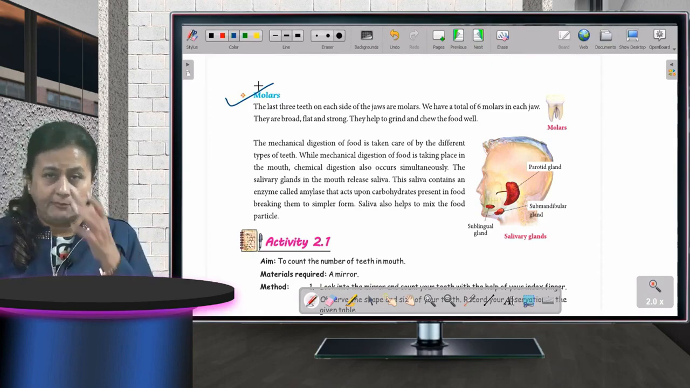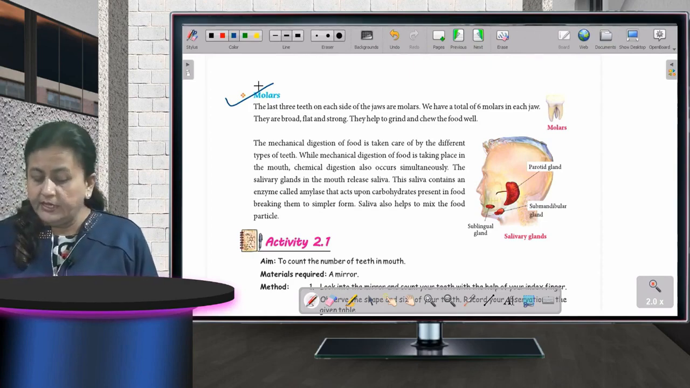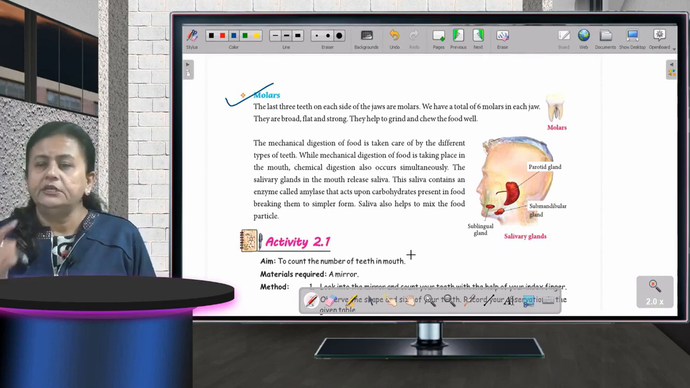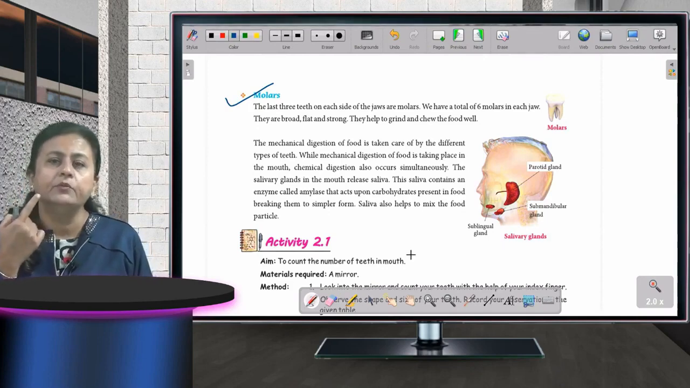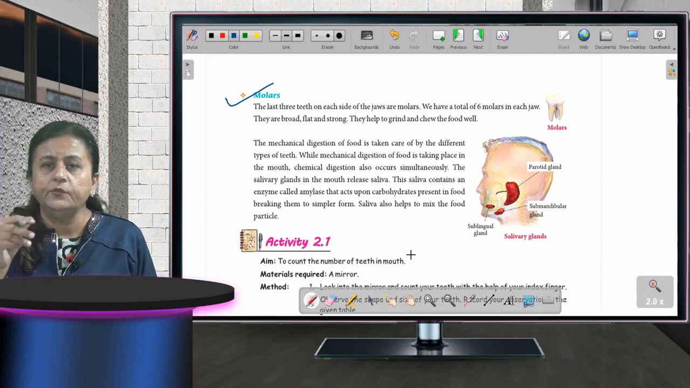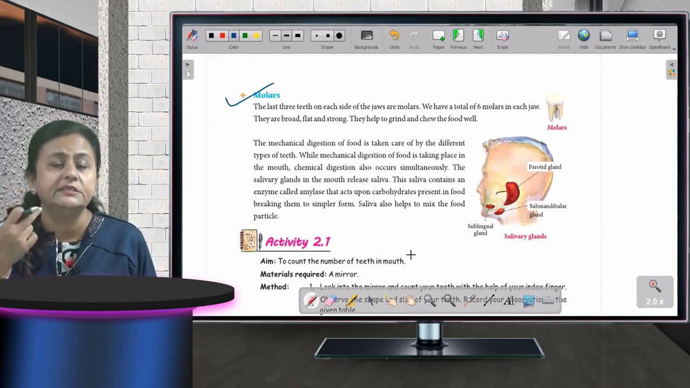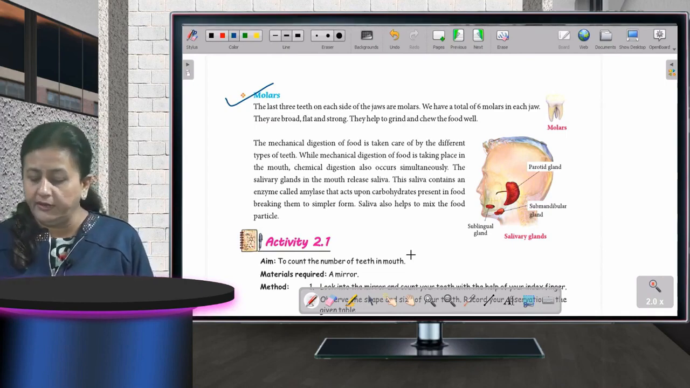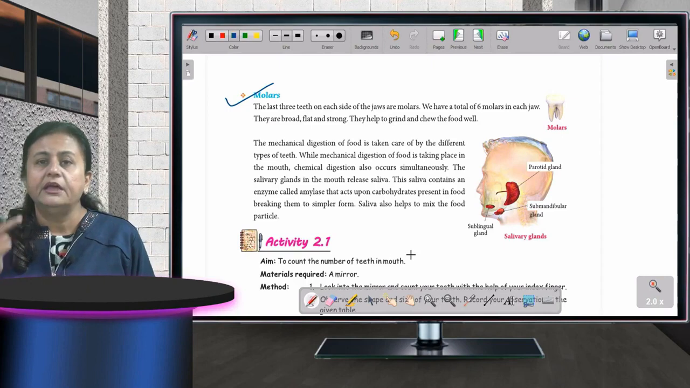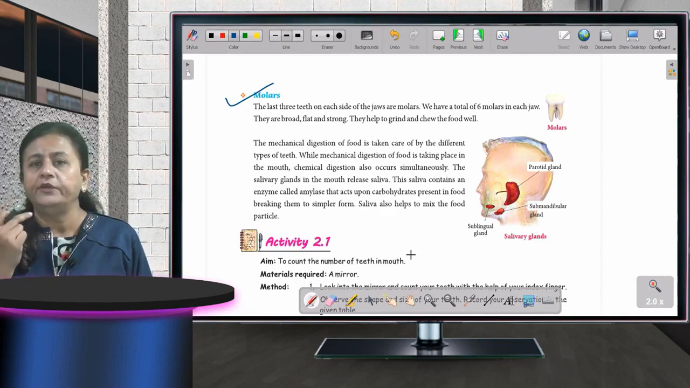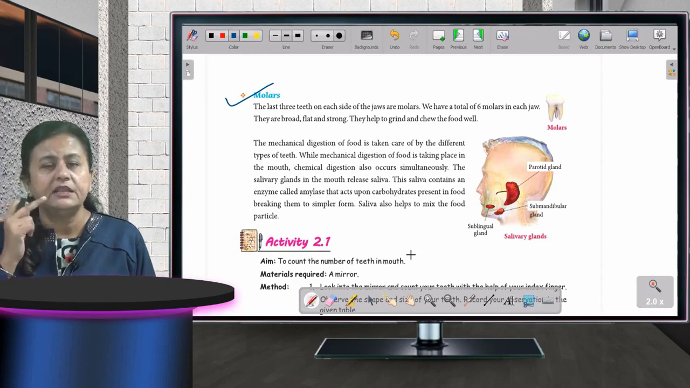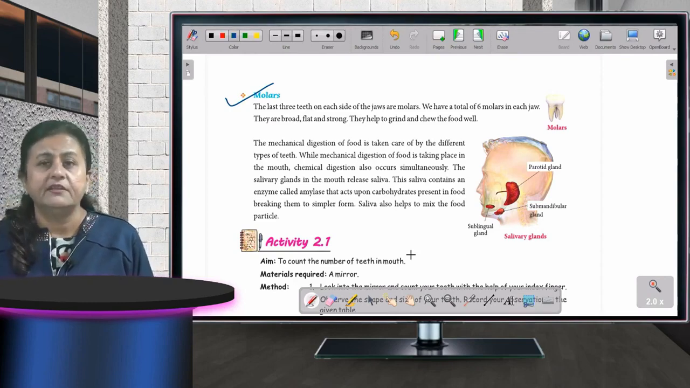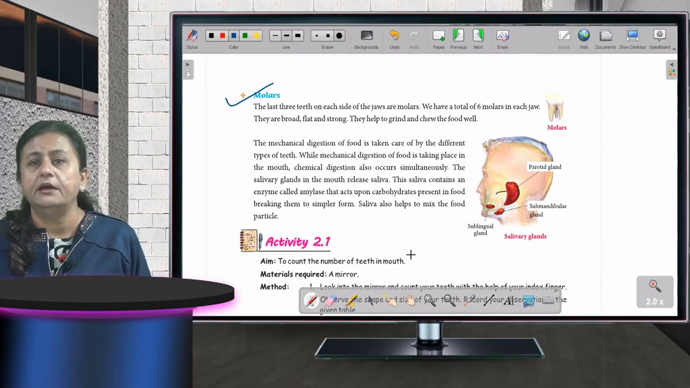Am I clear? Now the mechanical digestion is going on inside our mouth. What are we doing with our teeth? We are making that big piece into small pieces so that it is easily digestible. It is easily going inside the food pipe. But at the same time, in our mouth, what do we have? We have teeth, we have tongue, we have saliva also. Saliva is the watery part which is in our mouth.